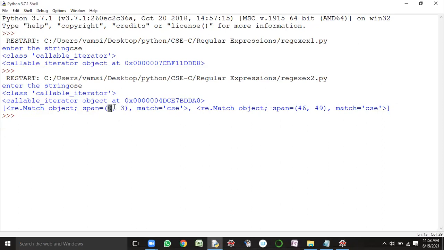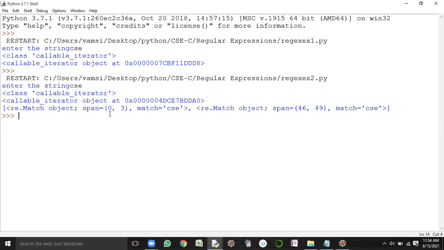So starting index is what? 0. Ending index is what? 3. So this is the starting and ending index of the first occurrence of CSC in the target string. Are you understanding? Yes, sir. Are you understanding the meaning of these values available in the circular braces?